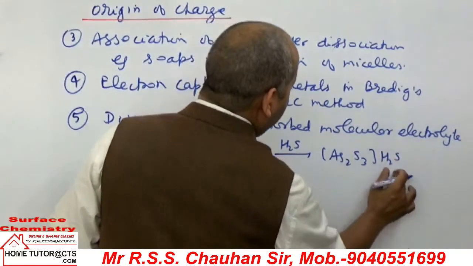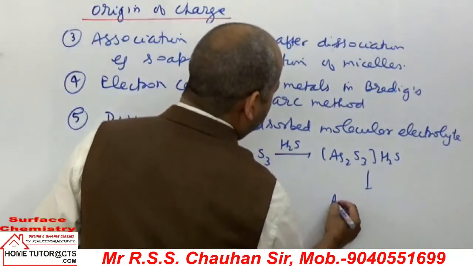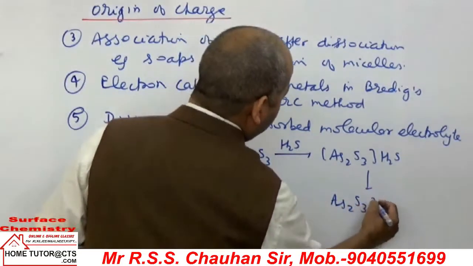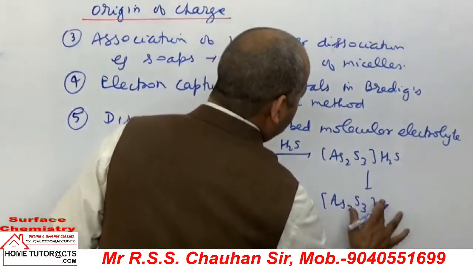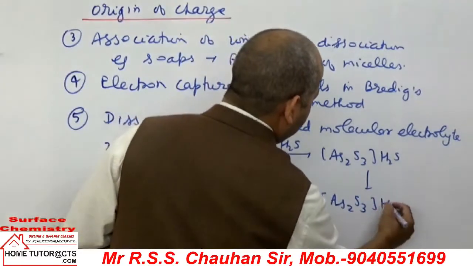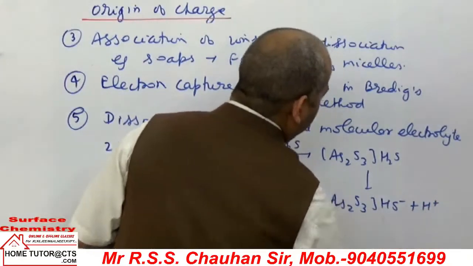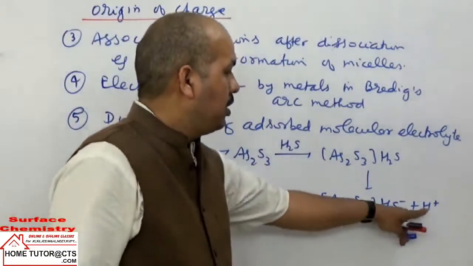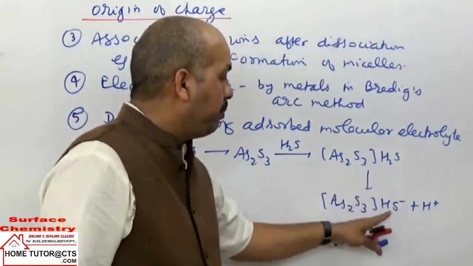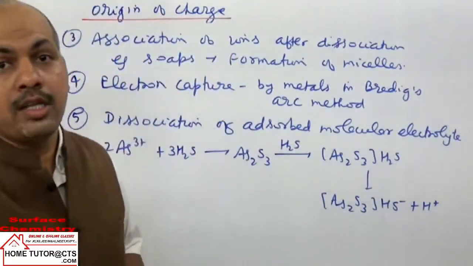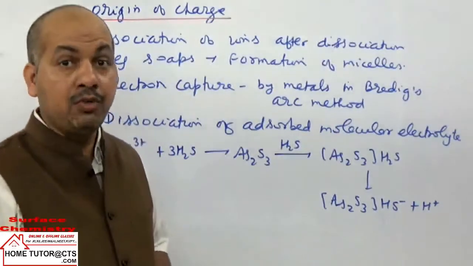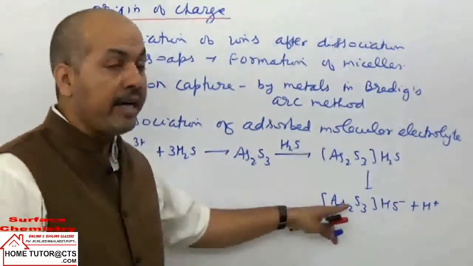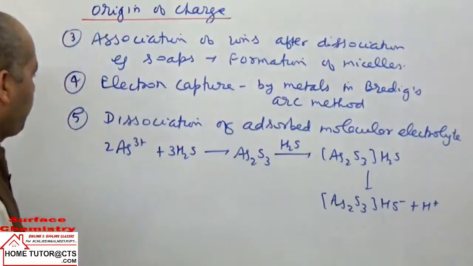Then this H2S dissociates, giving hydrogen plus ions in solution. So HS negative and H plus ions are there. HS negative ion will impart negative charge. That is how the sulfide sols in different cases carry negative charge.